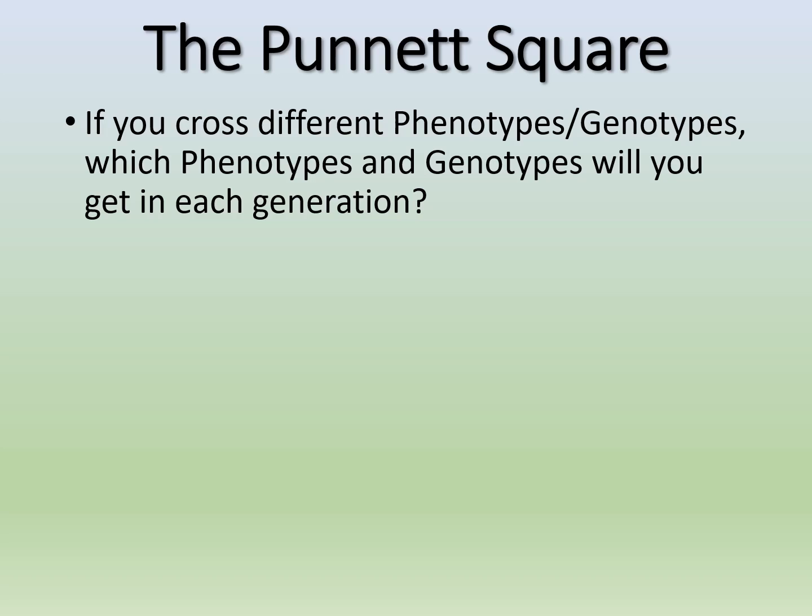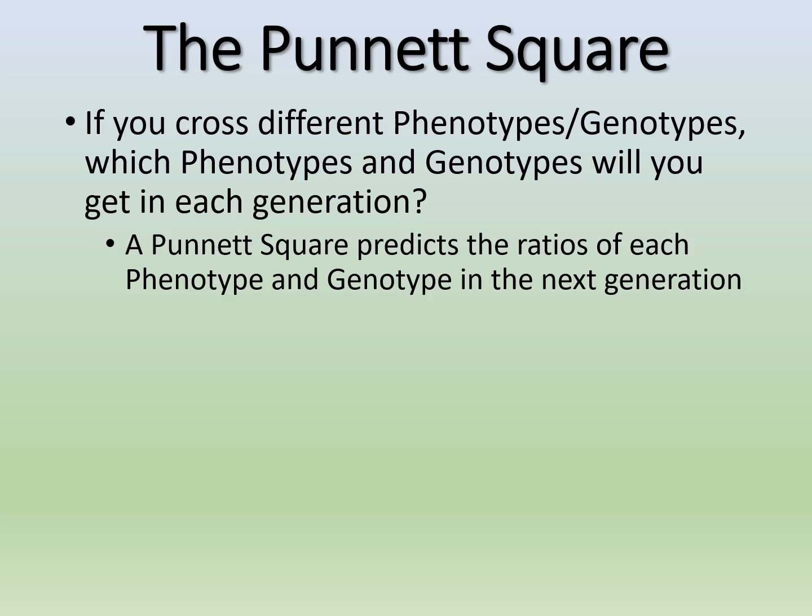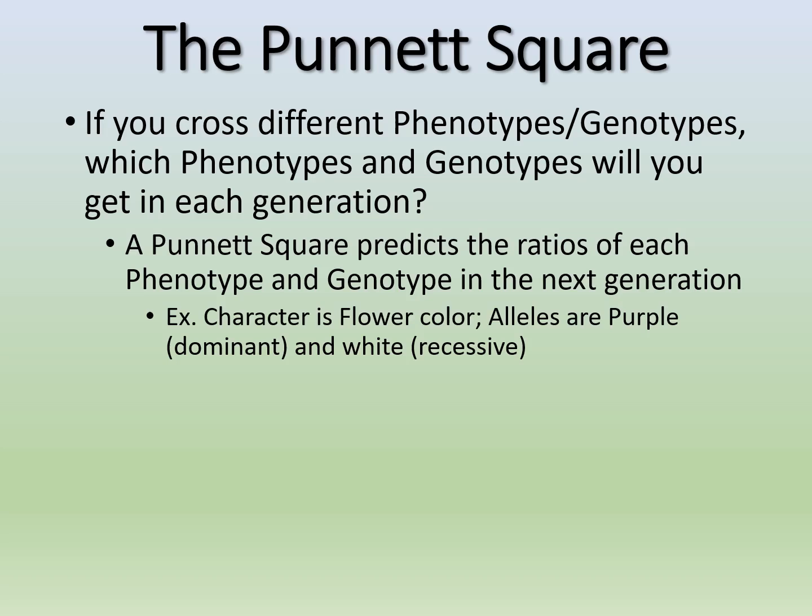He uses what's called the Punnett Square. I'm sure if you've had any sort of biology before, you may be familiar with the Punnett Square. Essentially it's going to predict the ratios of each phenotype and genotype in the next generation.